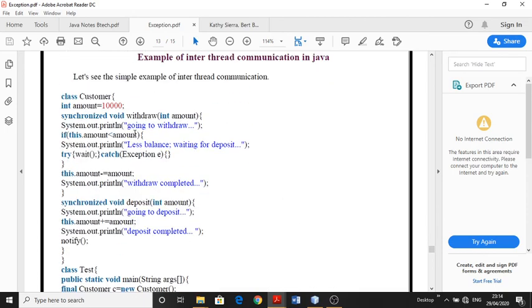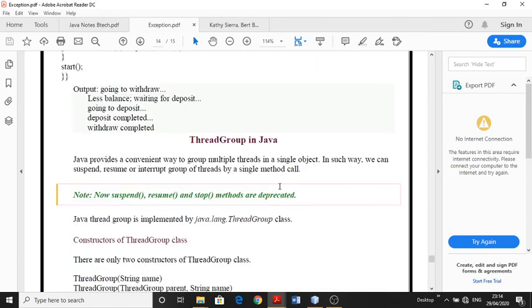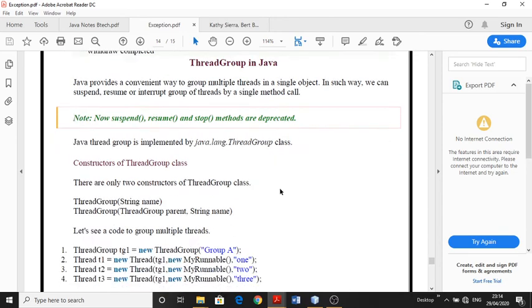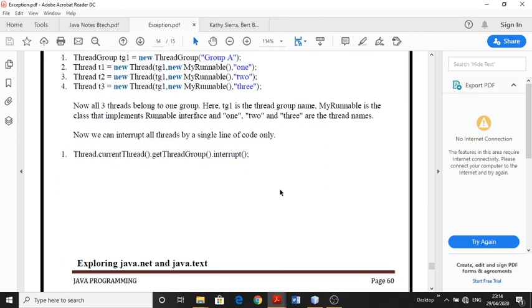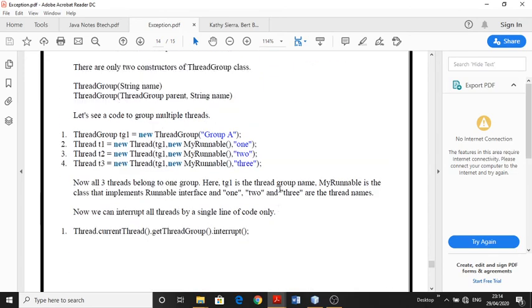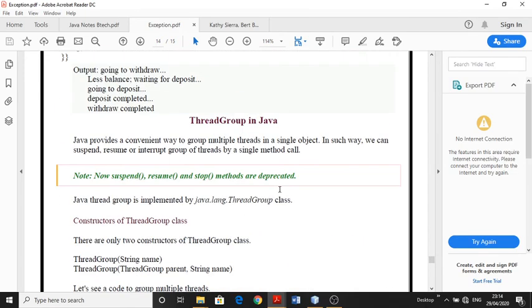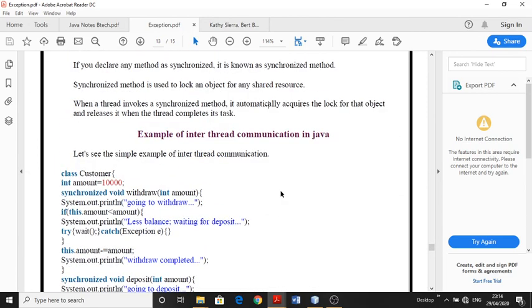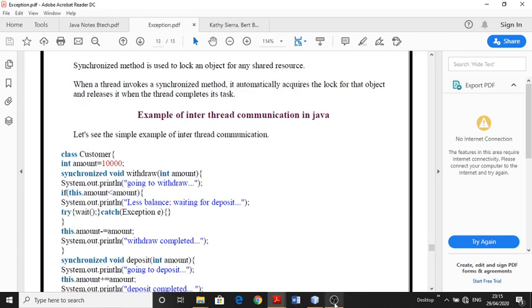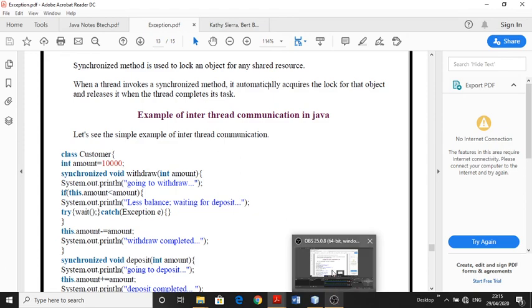The same example I will create. So okay, this is the end of the lecture, and thank you. Tomorrow we will create a good example of using thread synchronization, and how this synchronized keyword is used. And actually we apply a real practical scenario in the multi-threading example. So don't miss it. Okay, thank you.